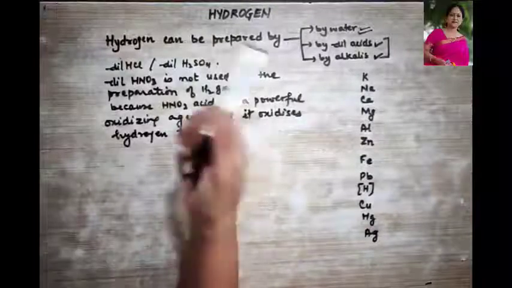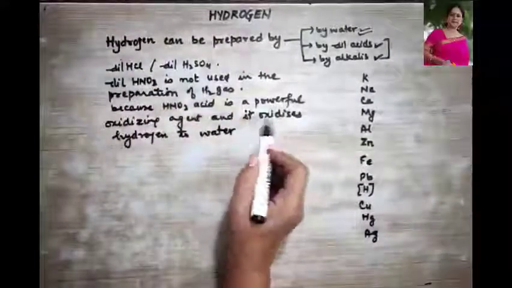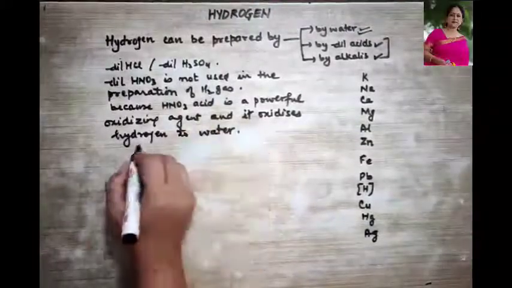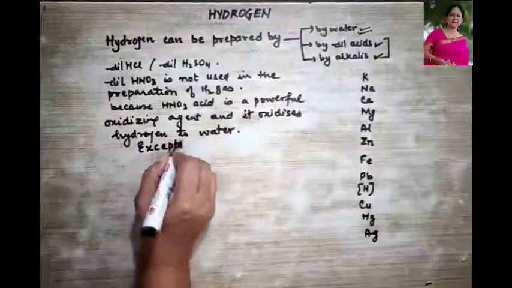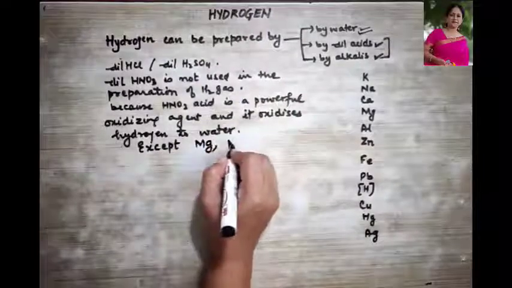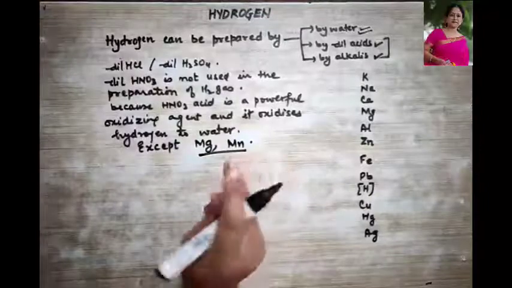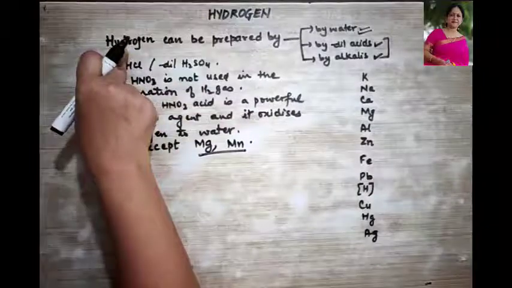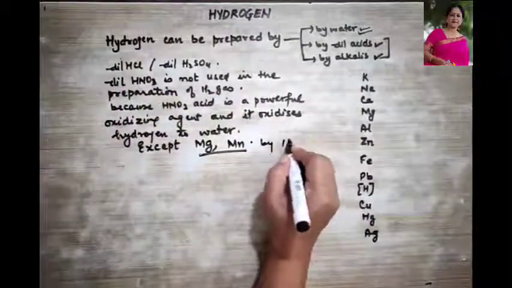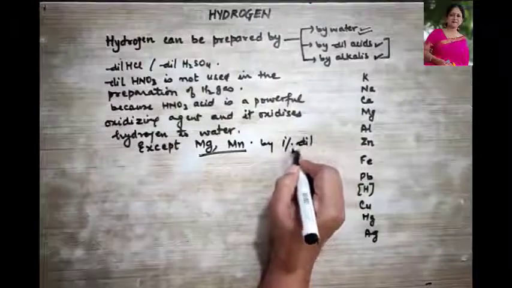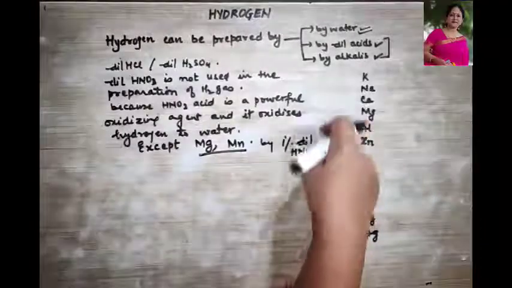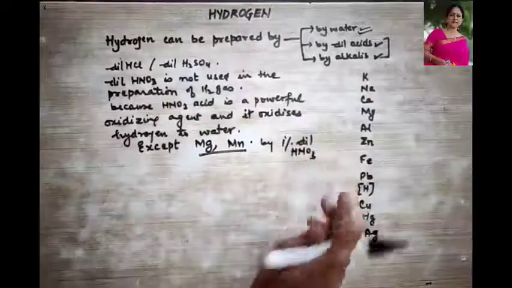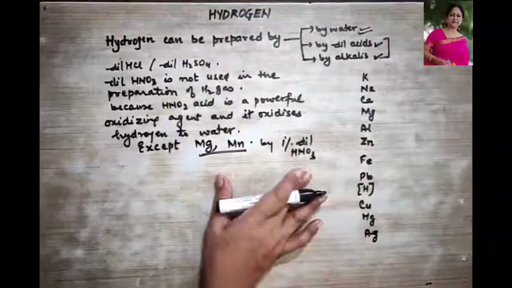So instead of forming hydrogen, it oxidizes that hydrogen to form water. Clear? But except for magnesium and manganese, these two can give hydrogen with 1% dilute HNO3, none of the other metals can prepare hydrogen with dilute HNO3. I hope this point is very clear.